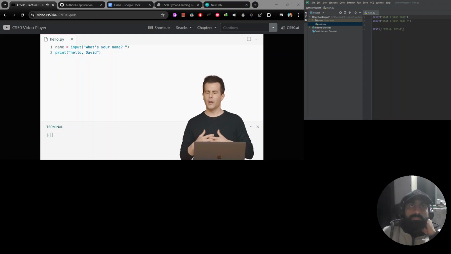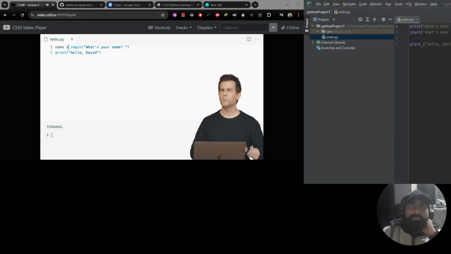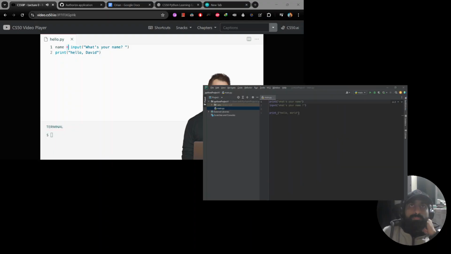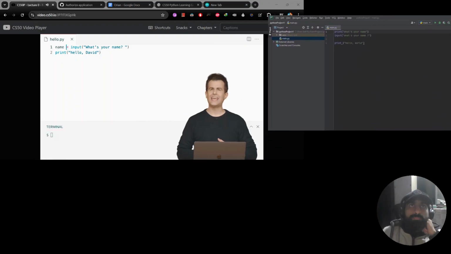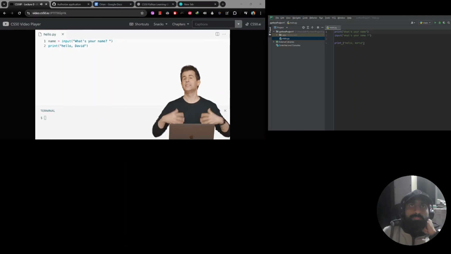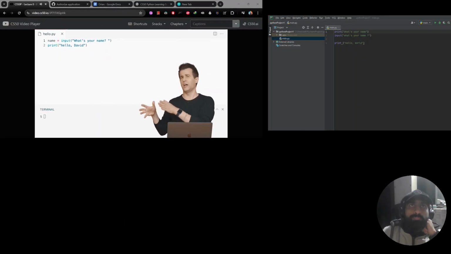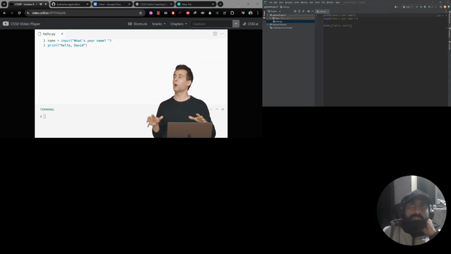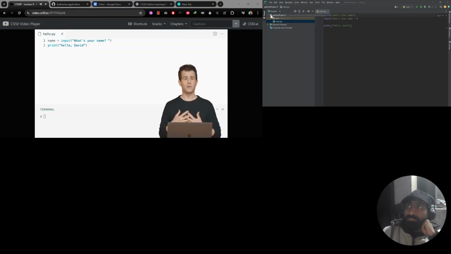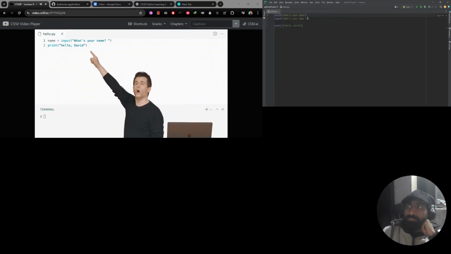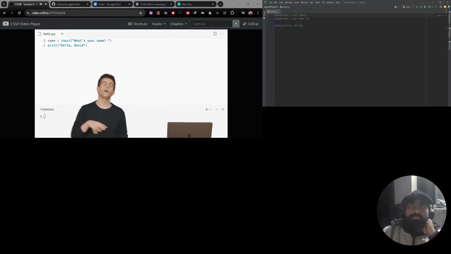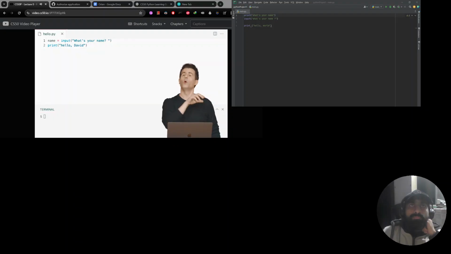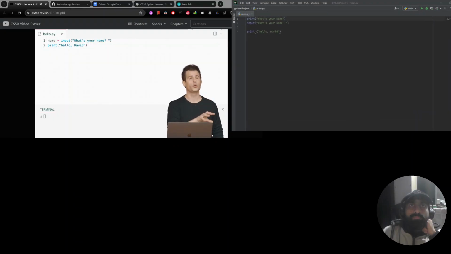And now, though, there's an opportunity to consider a specific piece of syntax. We've seen parentheses, we've seen quotes, all of which are necessary when passing inputs to a function. But this equal sign here that's in between input on the right and name on the left is actually important. And it's technically not an equal sign per se. It doesn't mean equality as much as it means assignment. So in Python and many programming languages, a single equal sign is the assignment operator. And what that means specifically is that you want to assign from right to left whatever the user's input is. So the equal sign copies from the right to the left whatever the return value of the function on the right is.